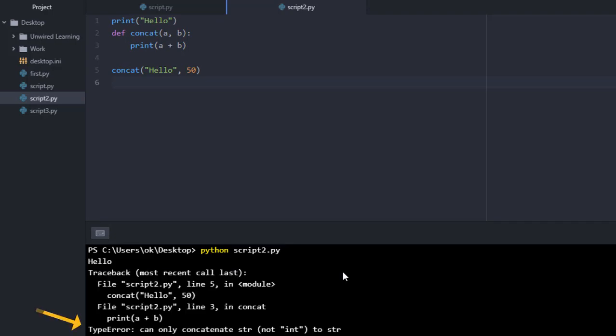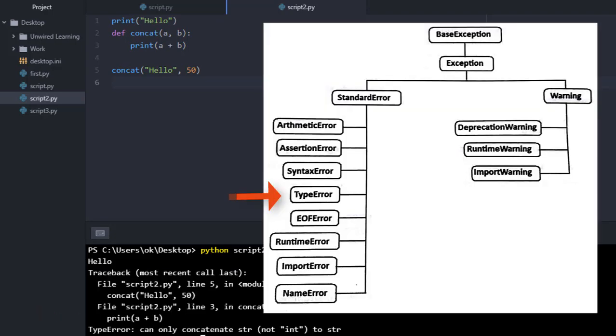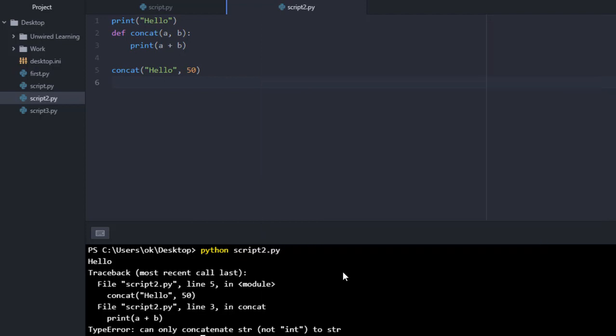Now with this particular program, you see this TypeError is under our standard error. That means this is already a defined error and we can use our predefined condition to solve that. So in the next lecture, we will be talking about exception handling.